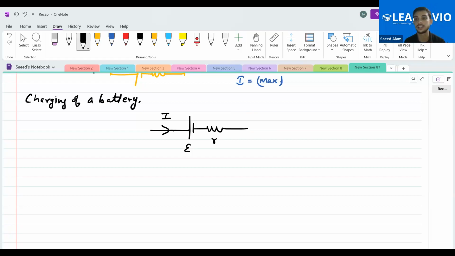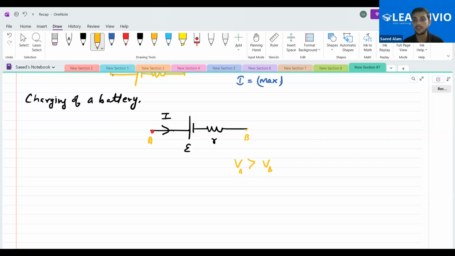So this is called the charging of a battery. The current goes into the positive terminal. So this is VA and this is VB. Which terminal is at higher potential, VA or VB? VA is the higher one.